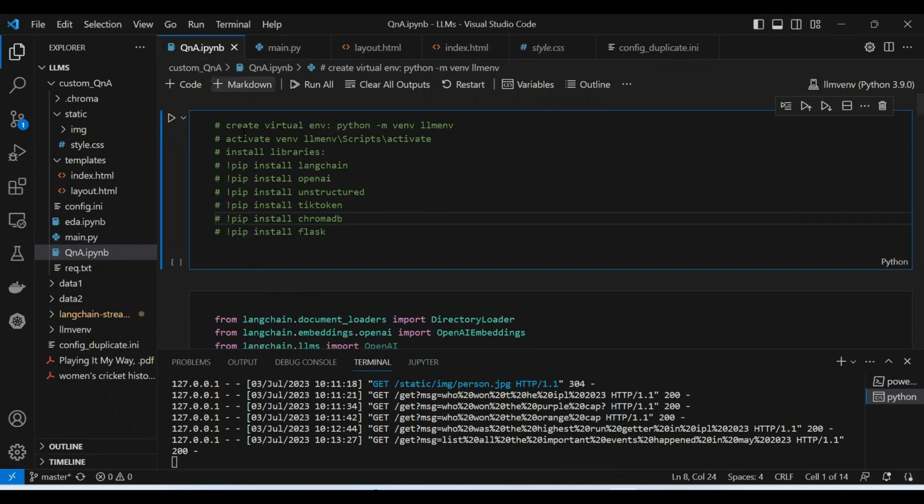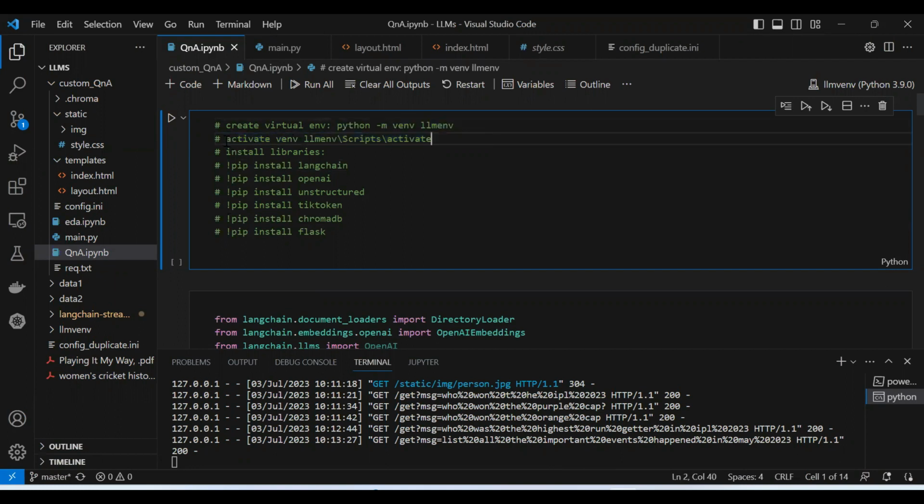Let's start with the normal notebook, where you will see the output immediately after the cell runs. Here you need to create a virtual environment so that you can install the libraries inside that environment. So I am creating a Python environment. I also tried with a Conda environment, but after creating it and installing langchain, I was facing some difficulty, some library conflict. Maybe it is an actual issue, or I don't know; I have to figure that out. But then I switched to a Python virtual environment, and everything worked fine. So you can also use this one.